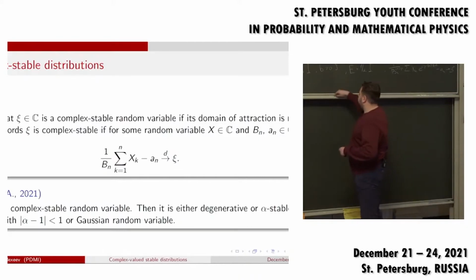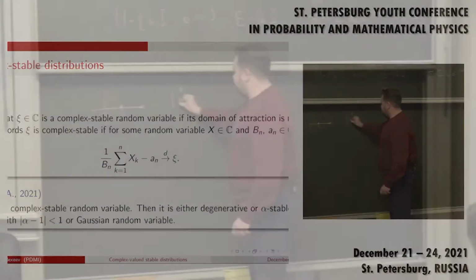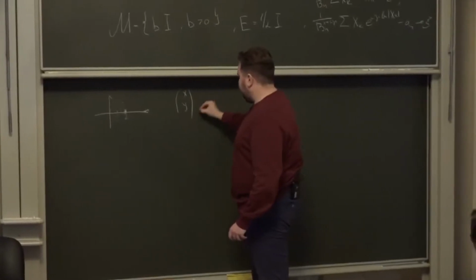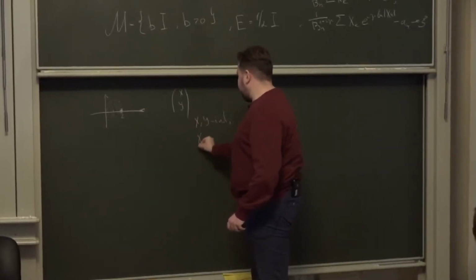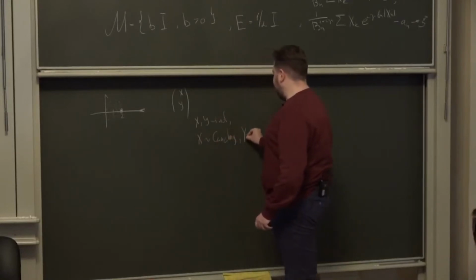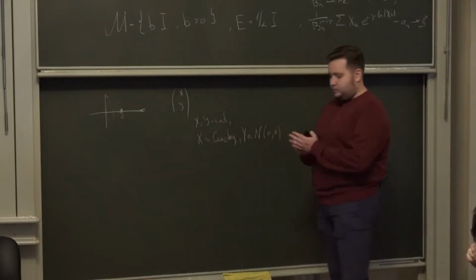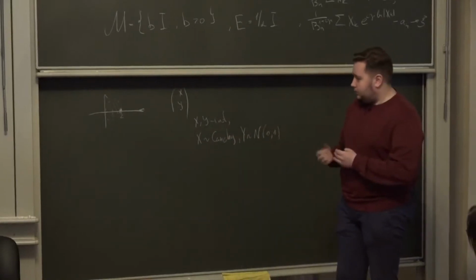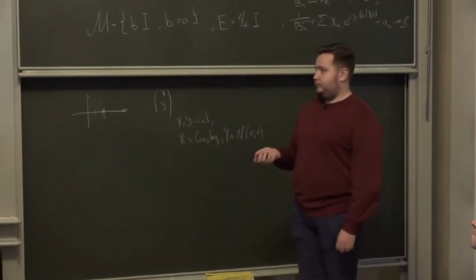For instance, the vector x, y, where x, y are independent, x, for instance, Cauchy, and y, a normal random variable, then this vector should be operator stable. However, it's not alpha stable for any parameter alpha.